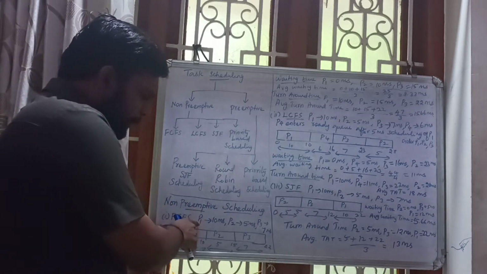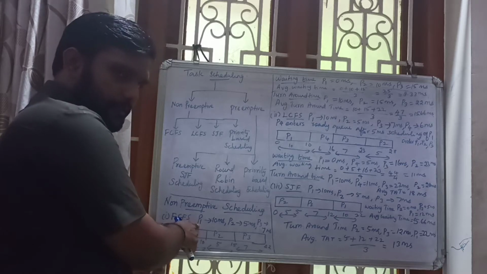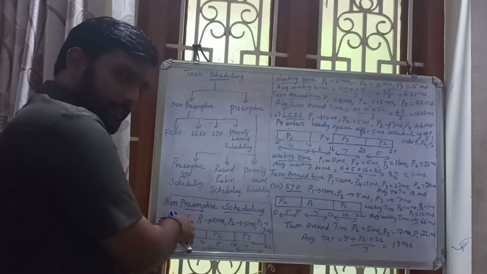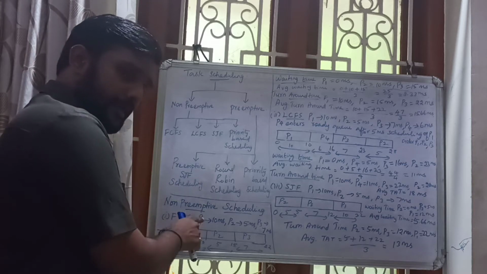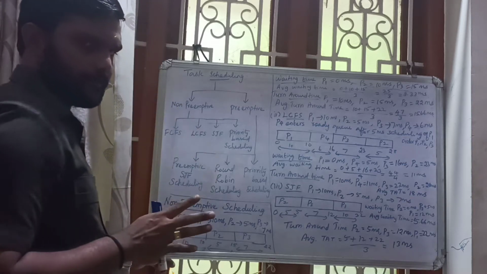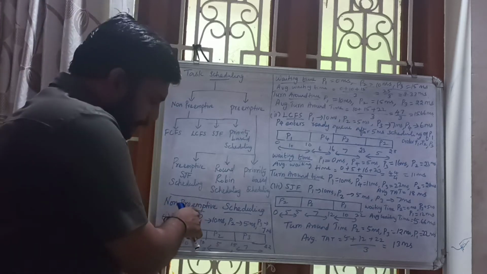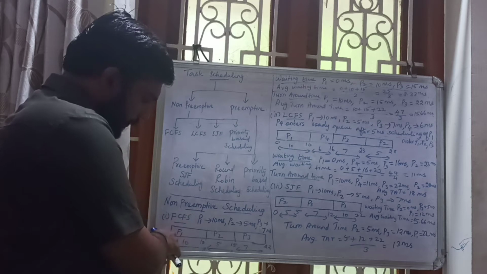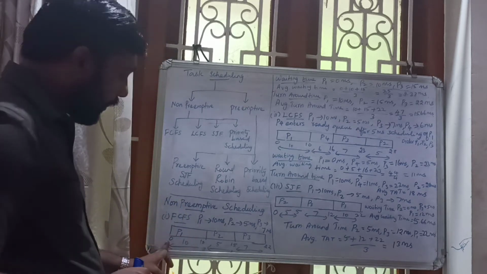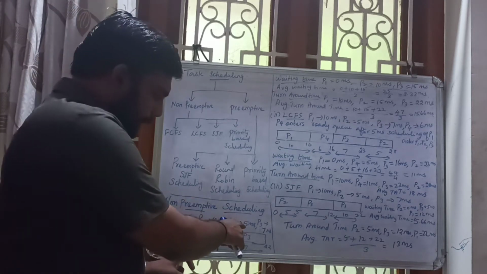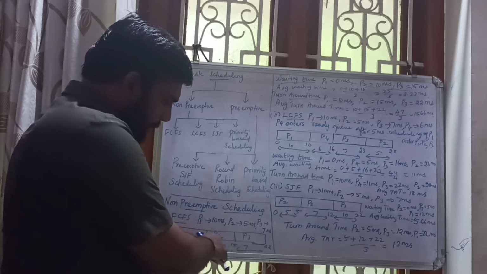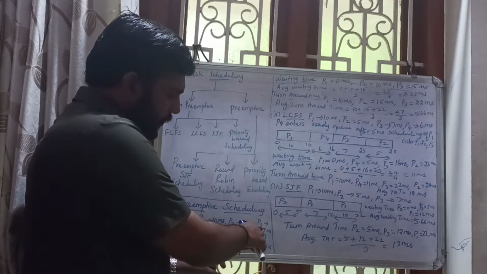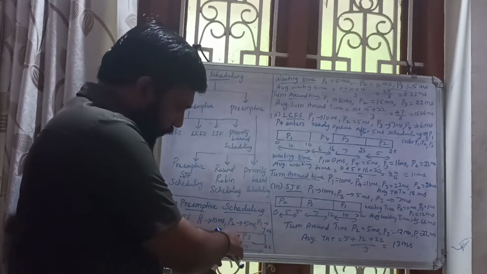The first coming process is P1, right? Here, first come first service: the process which is coming first will be serviced first. So P1 will be serviced first. P1 has a completion time of 10 millisecond, so 0 to 10. Then P2 is coming with a completion time of 5 millisecond, so 10 plus 5 is 15. Then P3 is coming with a completion time of 7 millisecond, so 15 plus 7, you are getting 22.